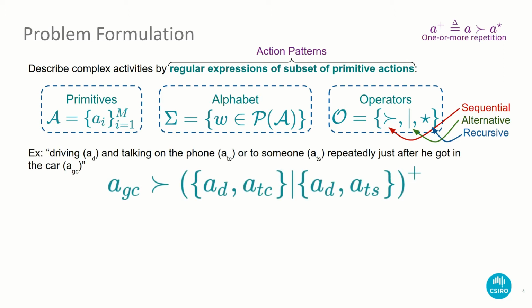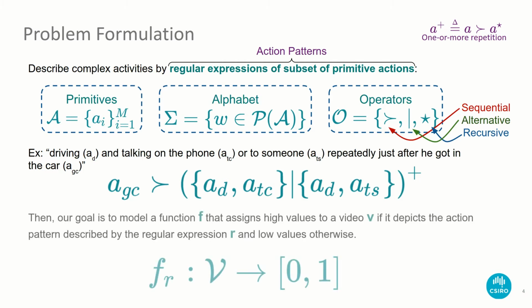As an example of this formulation, we can describe the compositional action driving and talking on the phone or to someone happily just after getting to the car as the following expression, using the primitive actions driving, talking on the phone, talking to someone, and getting to the car. Therefore, using this formulation, our compositional action recognition problem boils down to modeling a function f for a given action pattern R, such that it assigns high values to a video V that satisfies R and low otherwise.